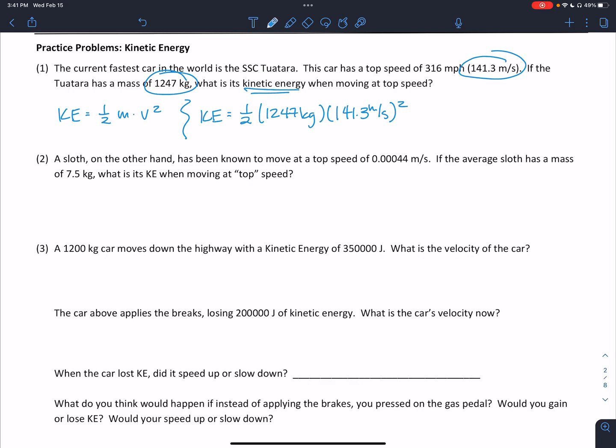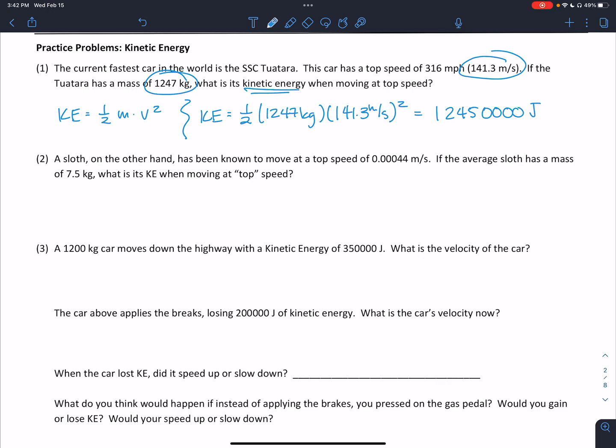If we plug all that into our calculator, we find, oh, it's a big number: 1, 2, 4, 5, and then 4 zeros after that. So that's 12,450,000 joules worth of energy that are being expended as that car moves at its top speed.